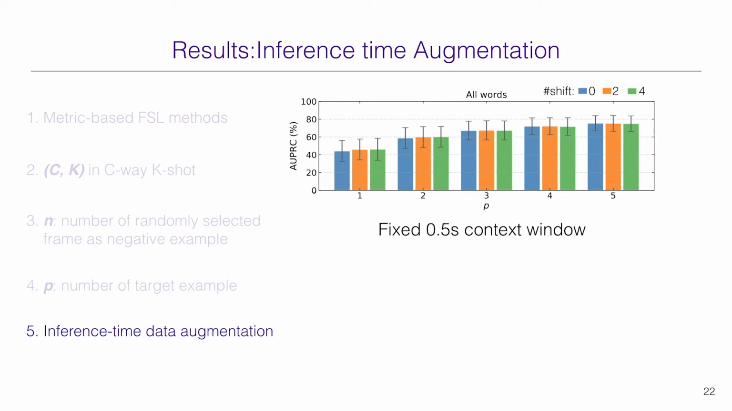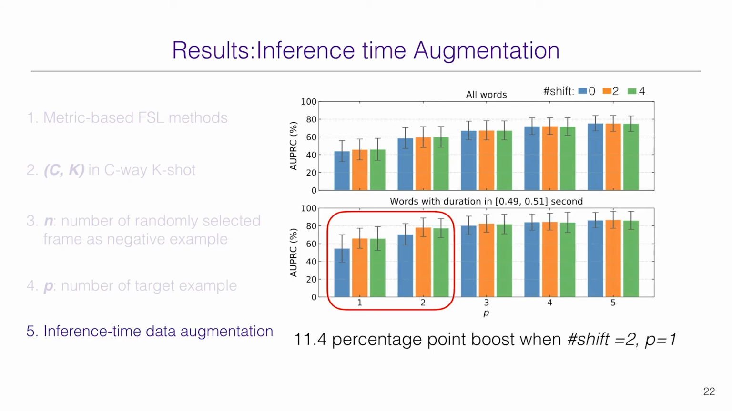For words shorter than half a second, the context window may include noise, while words longer than half a second are not fully captured. In both cases, the augmentation may not result in a better representation. If we limit the target keywords to those with duration close to half second, we start seeing a significant improvement. Including 2 shifts gives an 11.4 percentage point boost when we only have one positive example to begin with. The effect of augmentation becomes less significant for increasing number of shifts and P, as the variation between additional examples generated by augmentation becomes less significant.